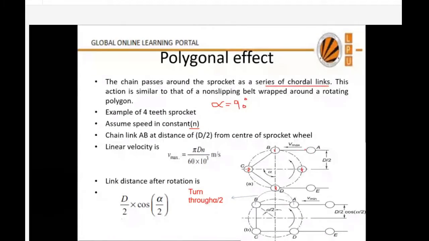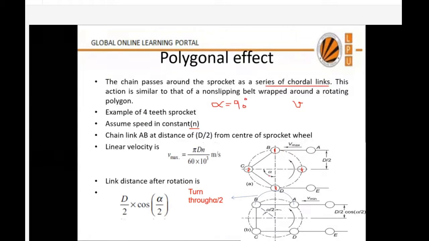Now can you tell me what will be the velocity of this AB link when it just wraps around the sprocket? What will be the velocity of this link, which is now at this position? How to find the velocity of any point on any link? Please do not tell me that you are not aware, because we have discussed it in theory of machines also. How to find the velocity of any point on any link? What will be the velocity of this link?